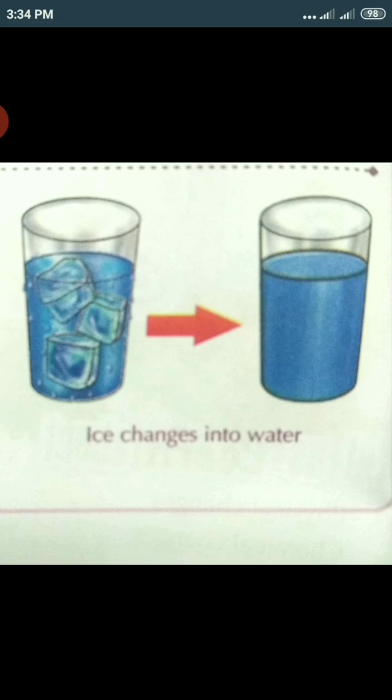So from all these changes we come to know that in some changes the properties such as shape, size, color and state of the substance are changed. These properties like shape, size, color are called physical properties. A change in which a substance undergoes a change in its physical properties is called a physical change. A physical change is always reversible. In such a change, no new substance is formed.